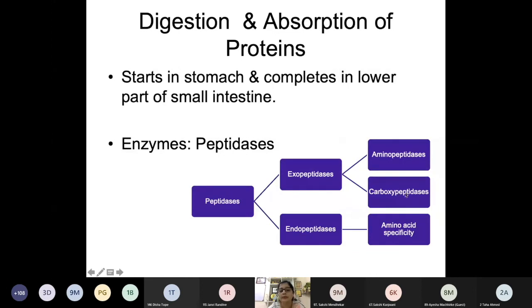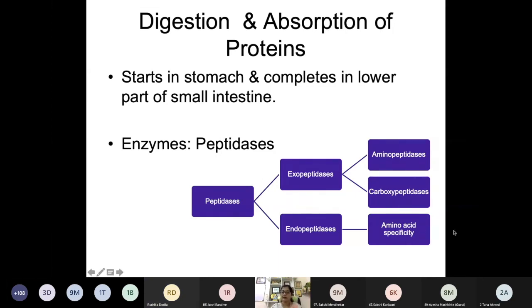Okay. So what will be the end product of action of these exopeptidases? क्या रहेगा end product? क्या मिलेगा? It leads to the release of amino acids. Yes. So it will lead to free amino acids. So exopeptidases will give you free amino acids.